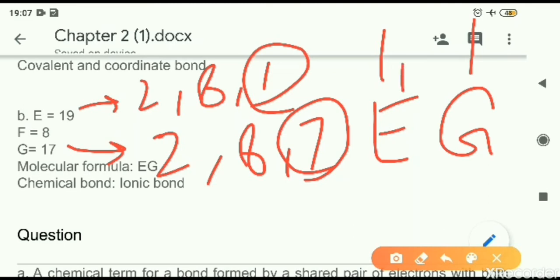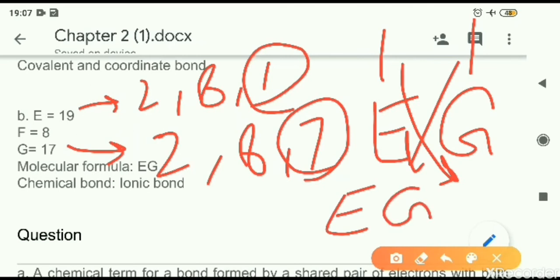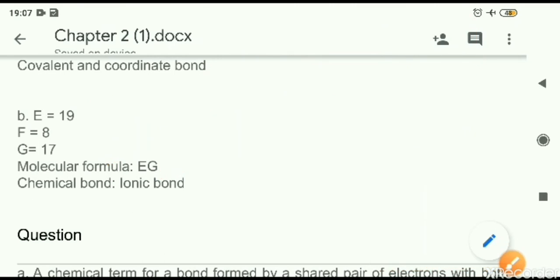Now we can find out the formula here. Transposing, we will get EG. So that is the molecular formula. And what kind of bond will be there? If both have valency 1, then we will have an ionic bond.